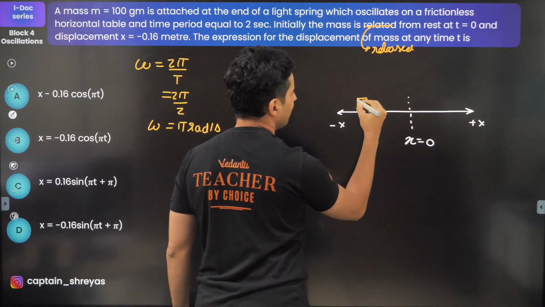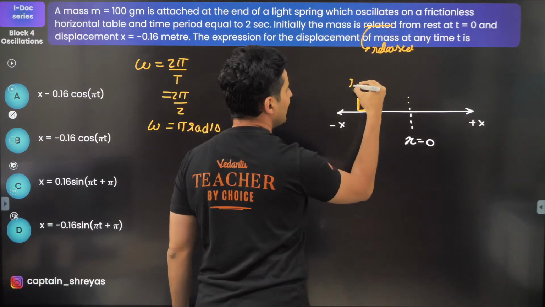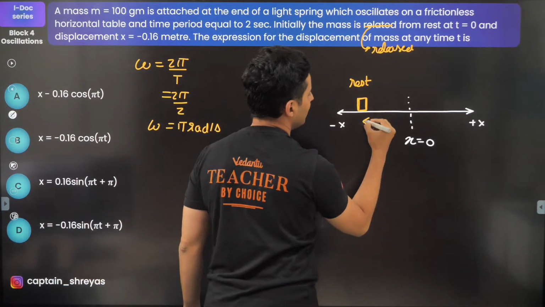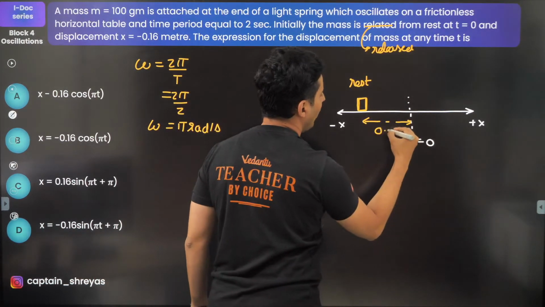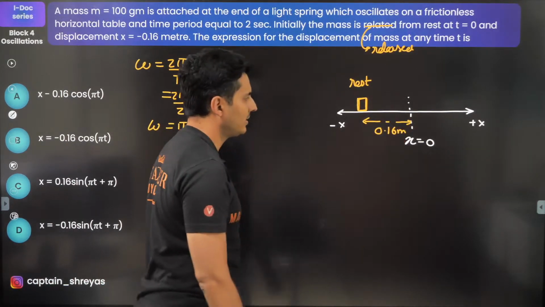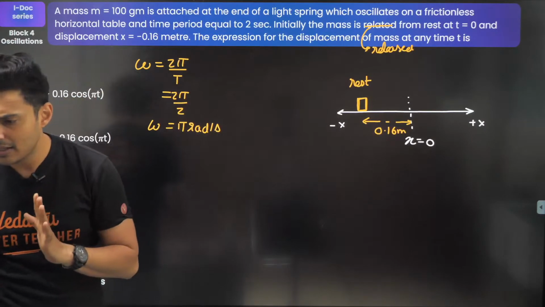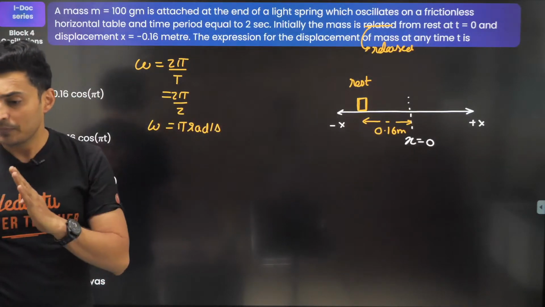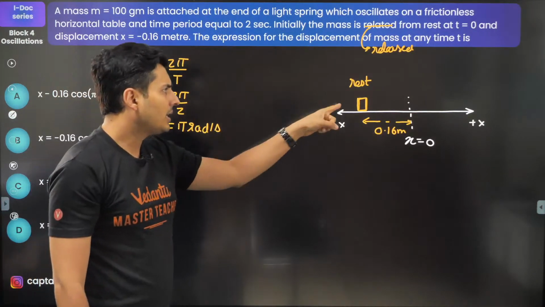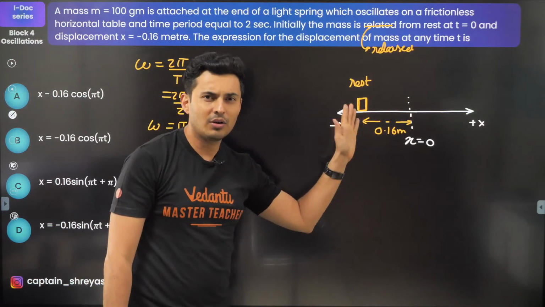So the mass is somewhere over here, and this is basically at rest. This distance is given to be 0.16 meters magnitude wise. Coordinate wise, it is negative. Everybody understood? Now think and tell me, is this point the mean position or the extreme position?